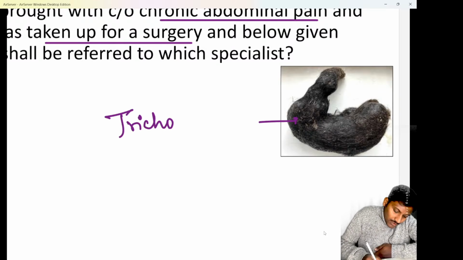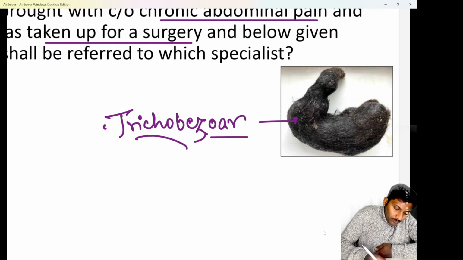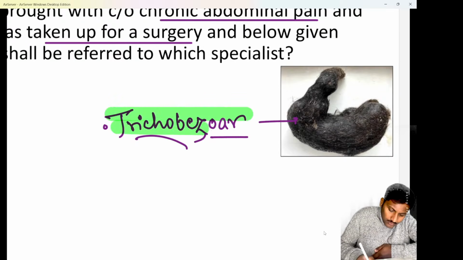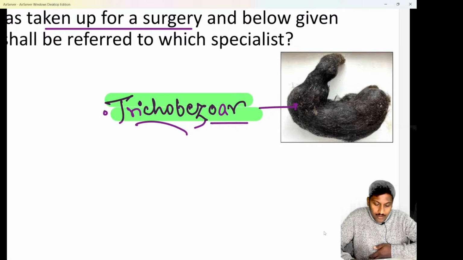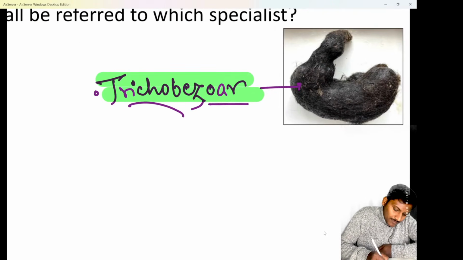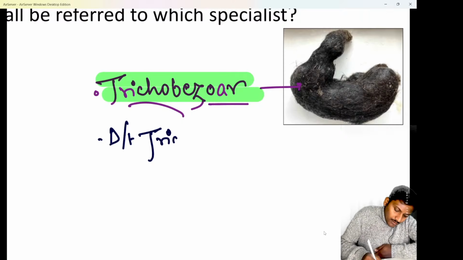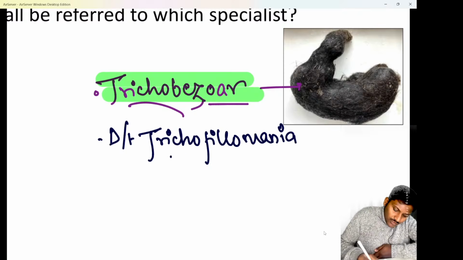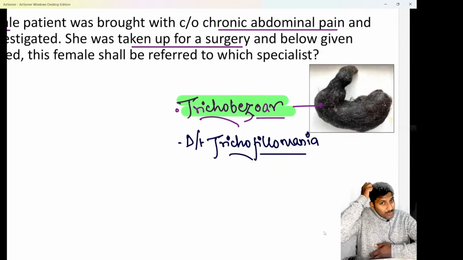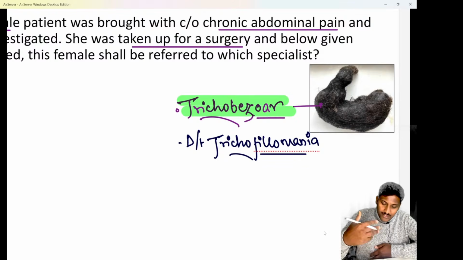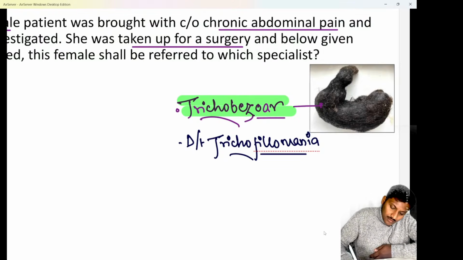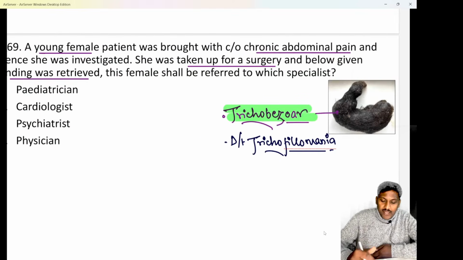So this is a large trichobezoar, right? Whenever there is a collection of hair inside the GI tract, we classically call it trichobezoar. And we know normal people are not going to eat hair. So obviously this female is suffering from some psychiatric disorder. She is suffering from a psychiatric disorder known as trichotillomania, where she has an irresistible desire to pull out her own hair. She pulls out her own hair, and after that she is going to eat those own hair. So in trichotillomania she pulls out her own hair and then she eats it. That is trichophagia. And due to that trichophagia, this collection of hair happens in the GI tract, known as trichobezoar.